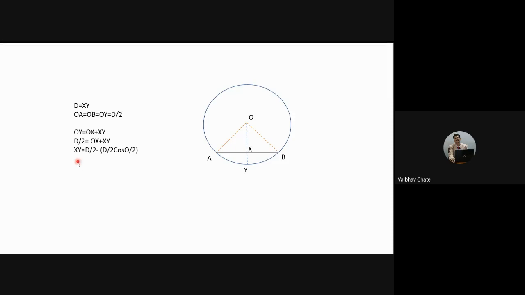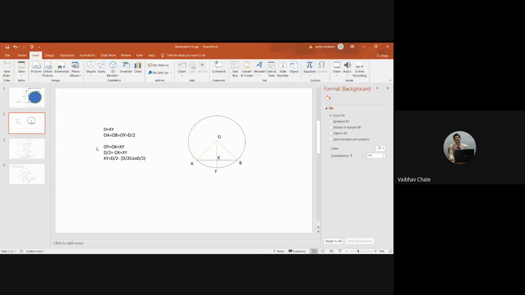So whether you consider the triangle AOX or BOX, it is going to be the same. Whether you would like to find OX, or AX or XB, or OA or OB, the values of OA and OB will be the same, AX and XB will be the same, and OX will be the same. So this is how I can come to one conclusion. This is the basic trigonometry that I have discussed.